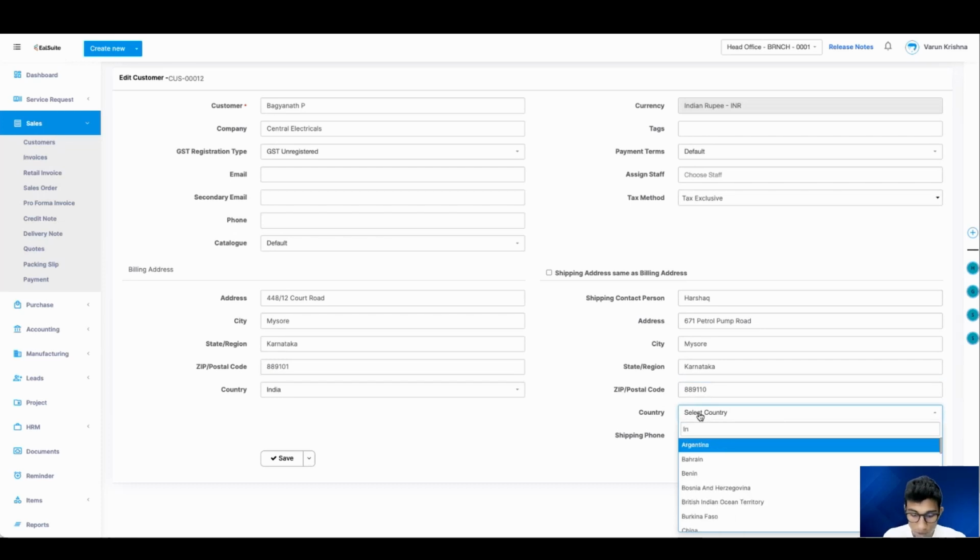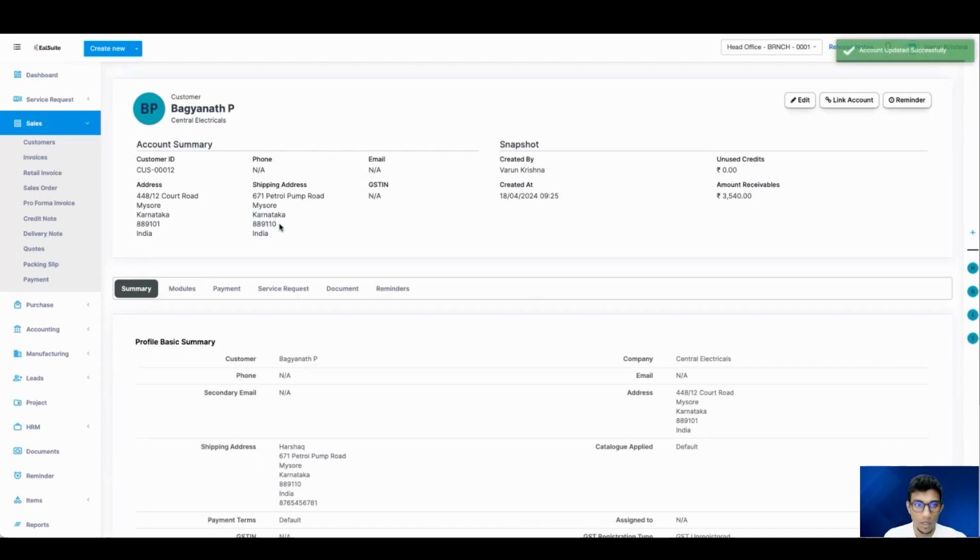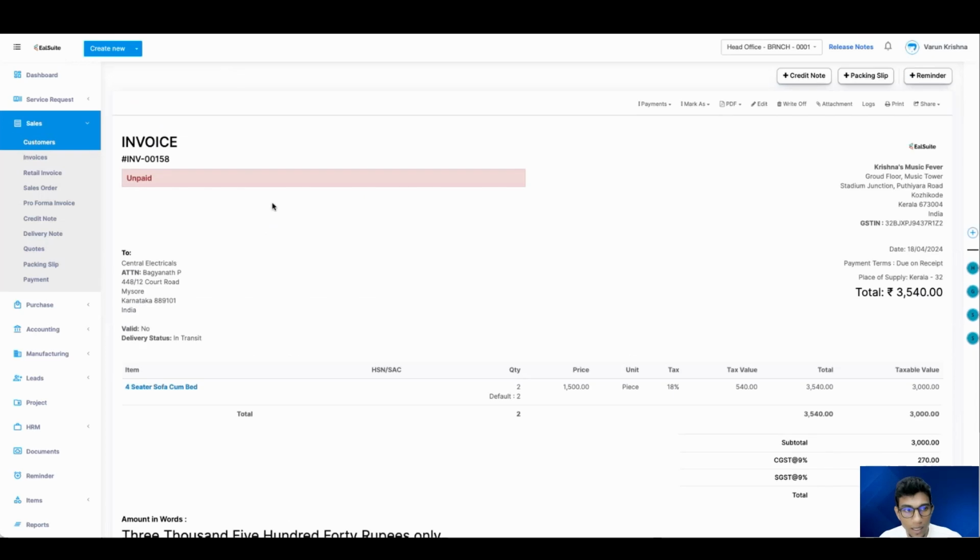Country will be India itself, and the shipping phone number will be, say. Now, when such a situation happens, my question is, how can we update this detail in this bill?